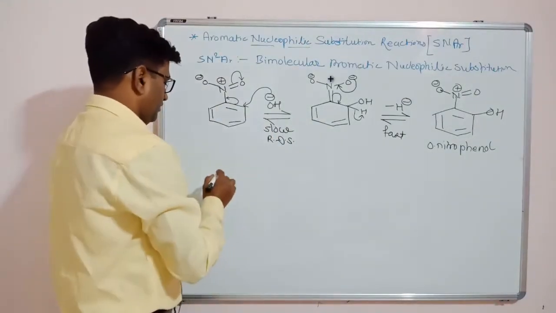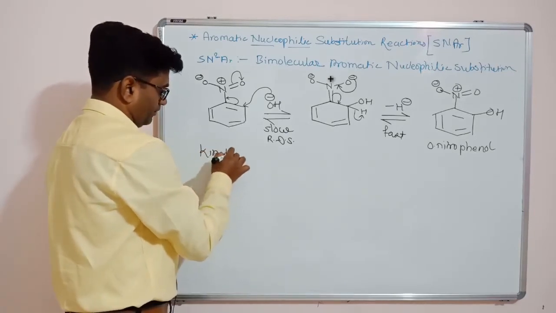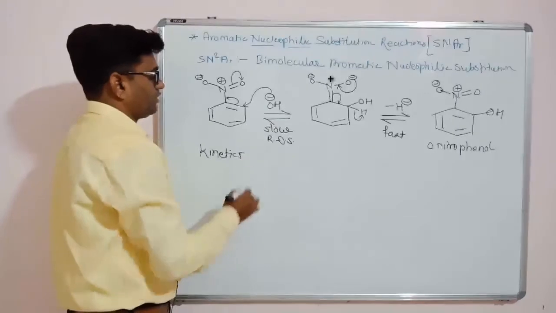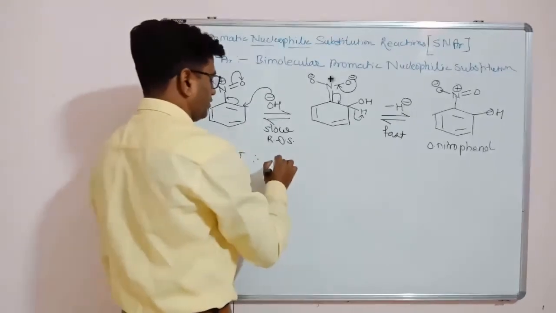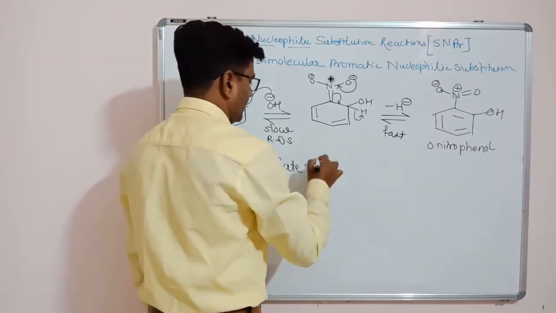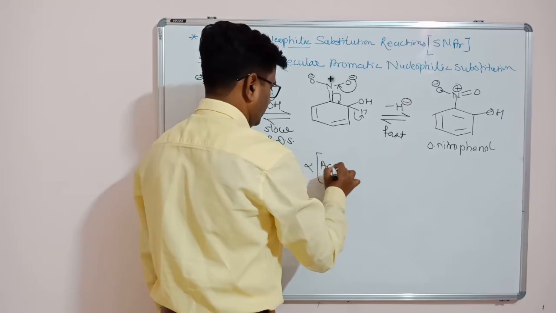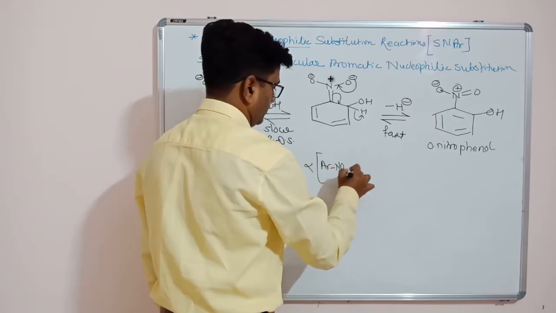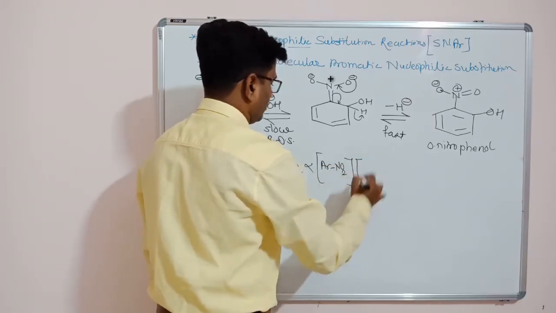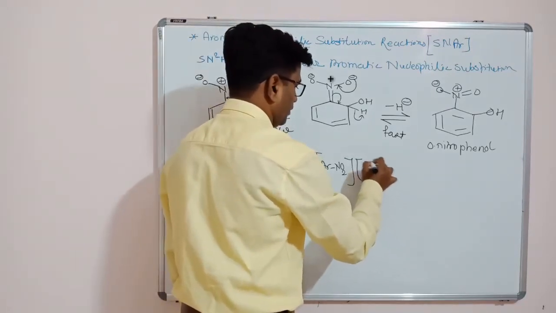So friends, if you look at the kinetics of this reaction, kinetics means the rate of the reaction. If you study the rate of reaction, it is directly proportional to the concentration of nitrobenzene as well as the concentration of KOH, that is OH minus.